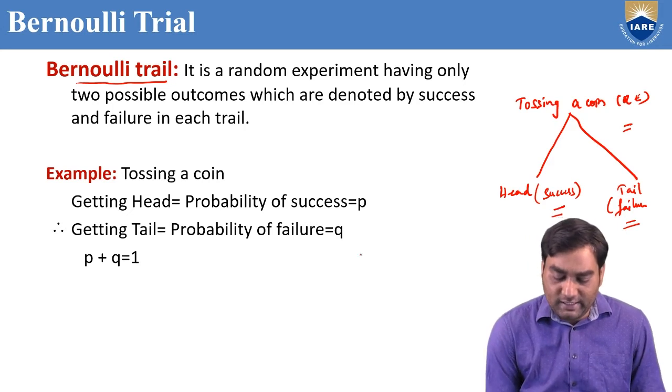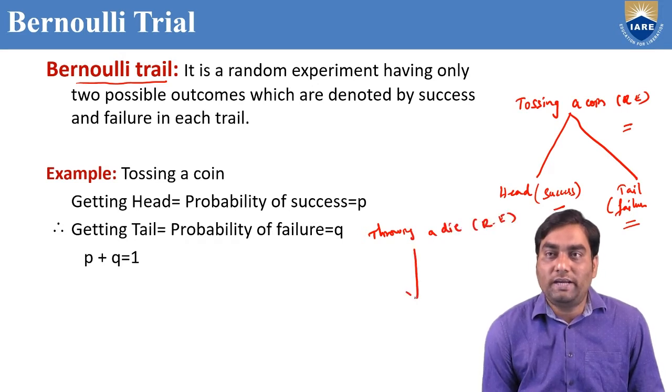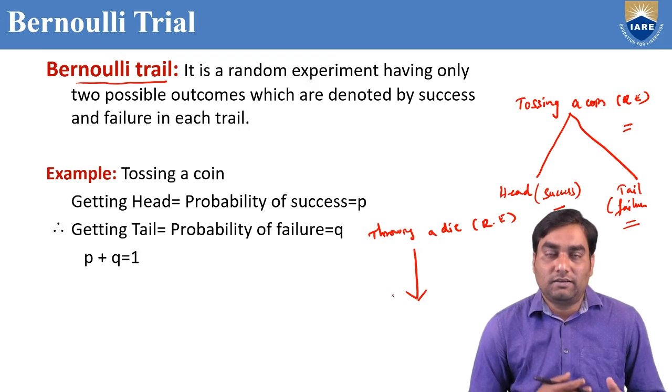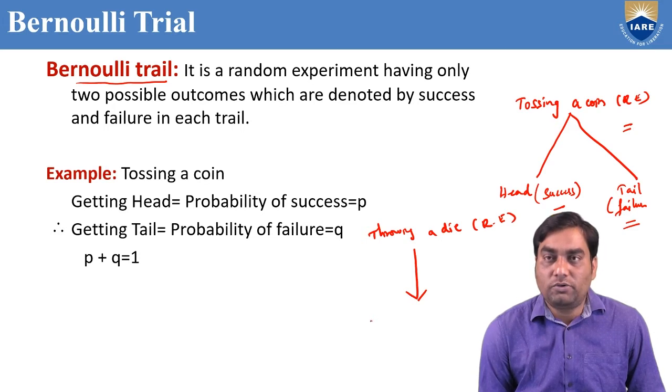Suppose I take another example, throwing a die. This is also a random experiment because if we throw a die, either 1 comes up, 2, 3, 4, 5, or 6, so the result cannot be predicted. What are the possible outcomes? 1, 2, 3, 4, 5, 6.